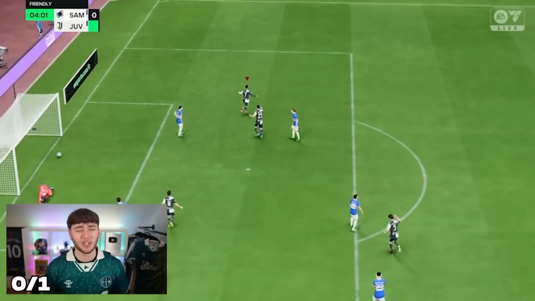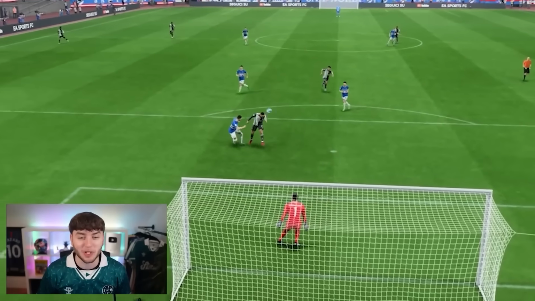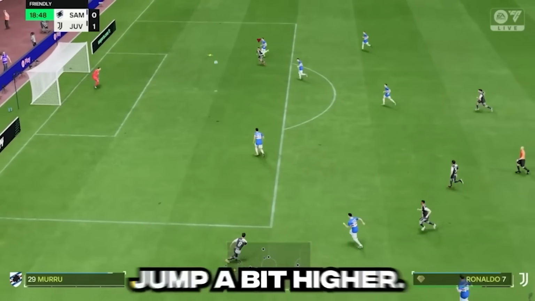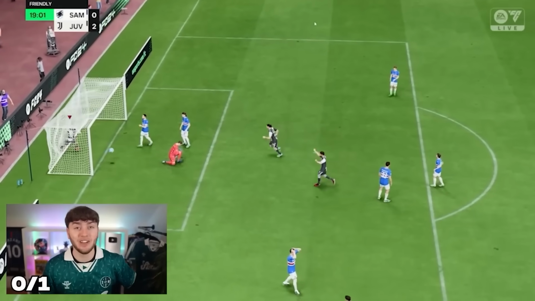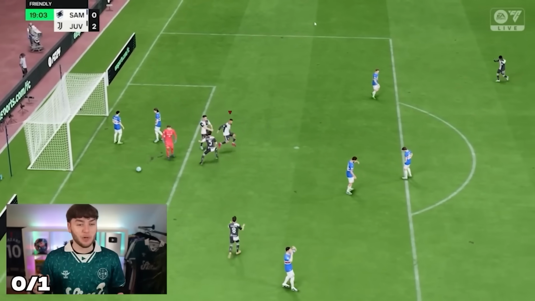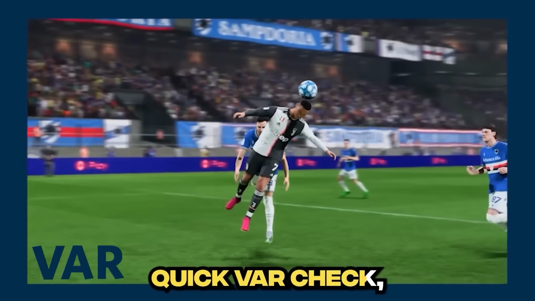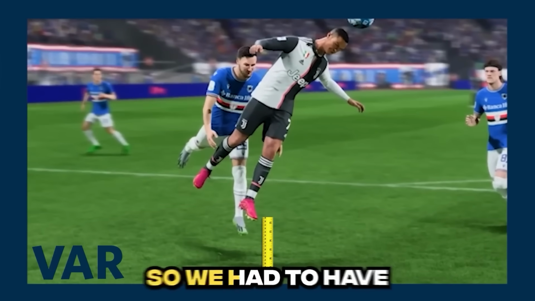Oh, he didn't do the jump, but that was it. That was the right cross, but he didn't do the jump. But on our second attempt, Ronaldo would jump a bit higher. Ronaldo, oh, that was a good jump. That was actually a very good jump. He kind of did it in the motion as well. But after a quick VAR check, it was ruled not high enough, so we had to have another go.